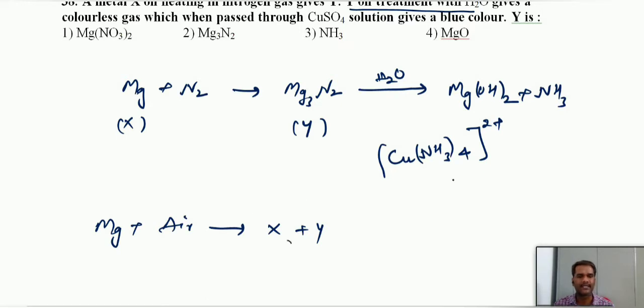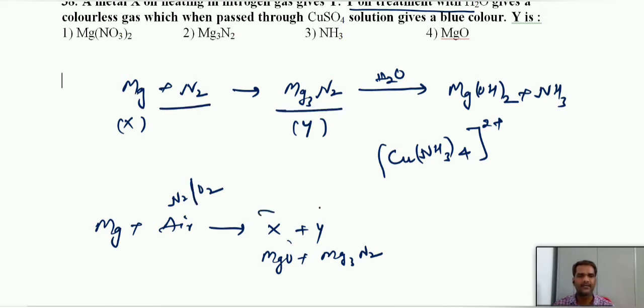Again, they'll ask what is X and Y. Air mainly contains nitrogen and oxygen, which will form both magnesium oxide and magnesium nitride. If you take only nitrogen, we get magnesium nitride, but if we treat magnesium with air instead of nitrogen, we get these two, X and Y. Y on hydrolysis gives ammonia, and that if you pass into copper sulfate solution, you will get an intense blue color.